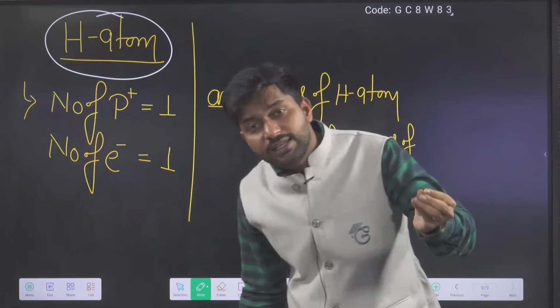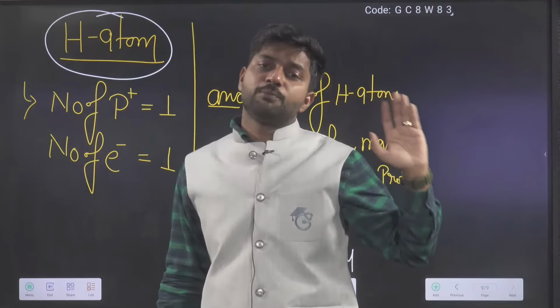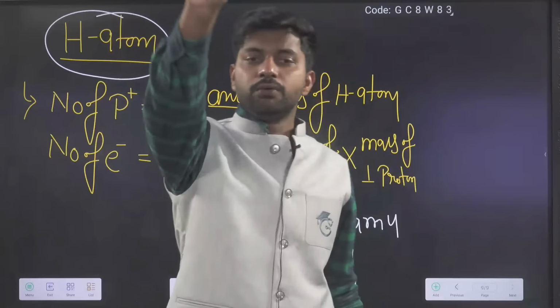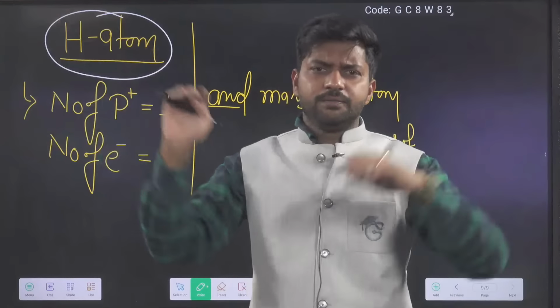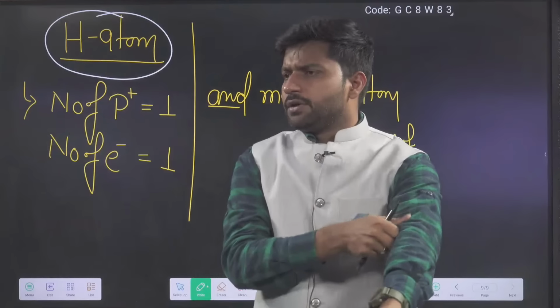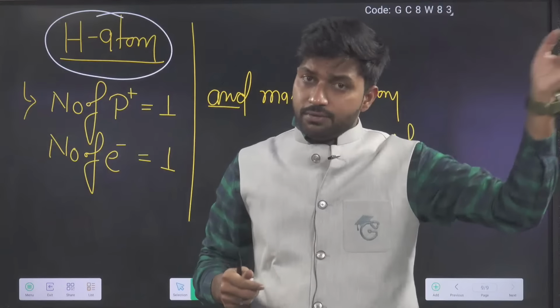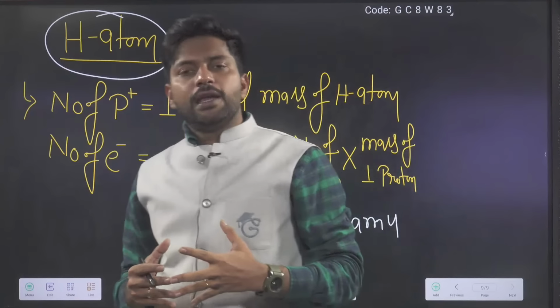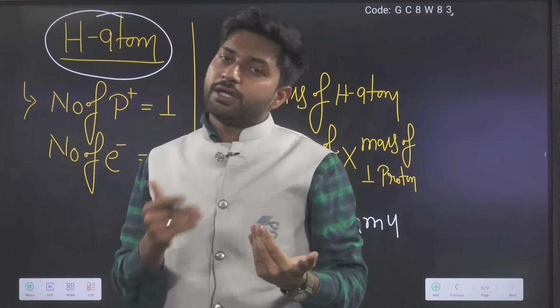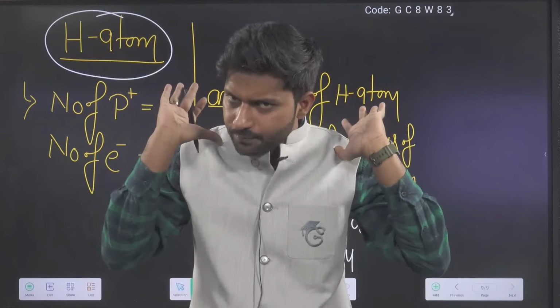And practically, the mass of the proton also came as 1 AMU. So it is clarified and justified that whatever they have discovered, that an atom has proton and electron, it is true.